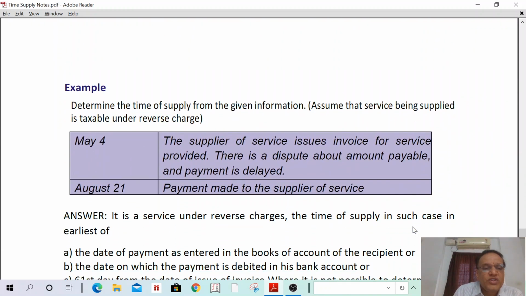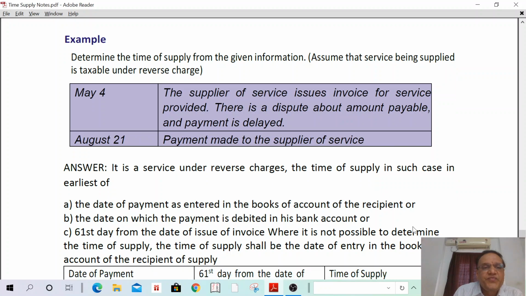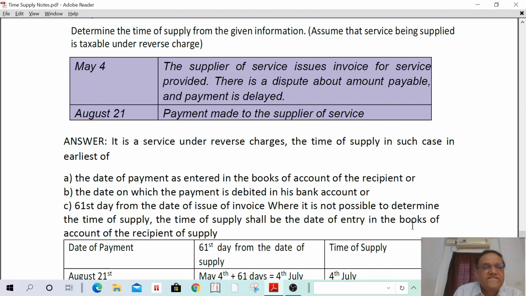Then one more example, I think. Determine the time of supply from the given information. Assume the service being supplied is taxable under reverse charge. What is the time of supply of service under reverse charge? Sorry, it is a service, not goods. The date of payment entered in the books of accounts of the recipient, the date on which the payment has been debited in the recipient's bank account, or the 61st day from the date of invoice.